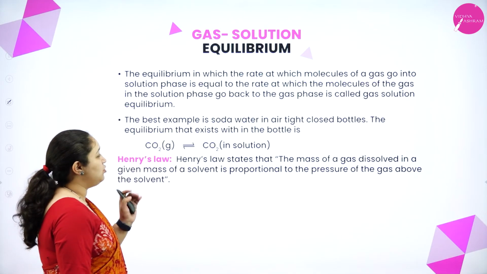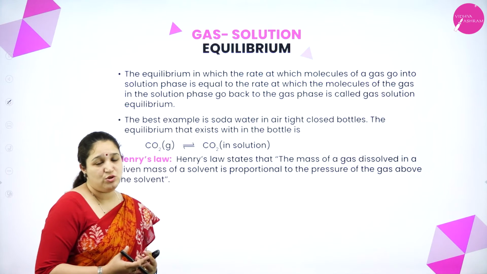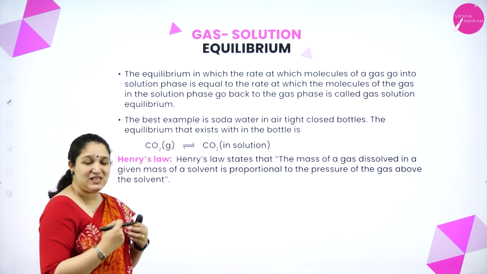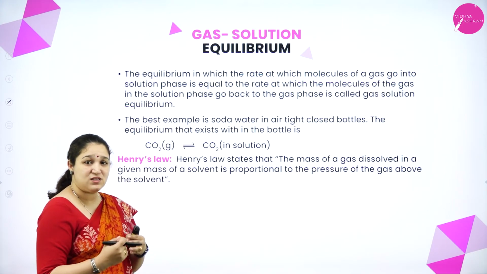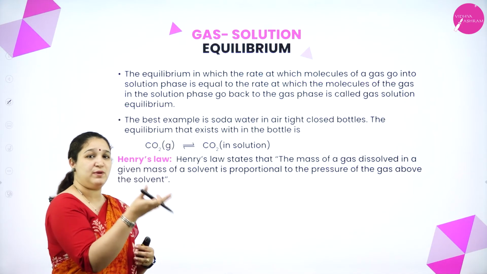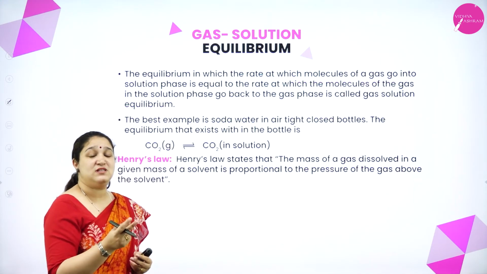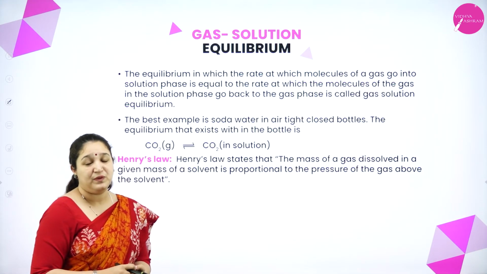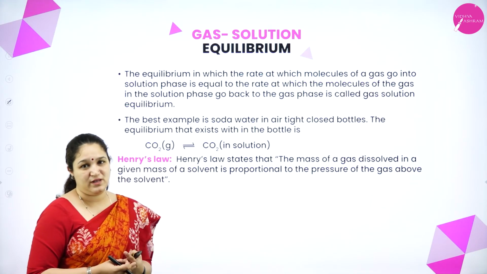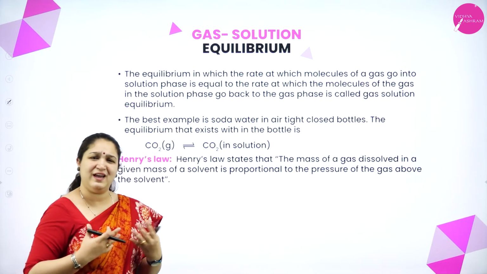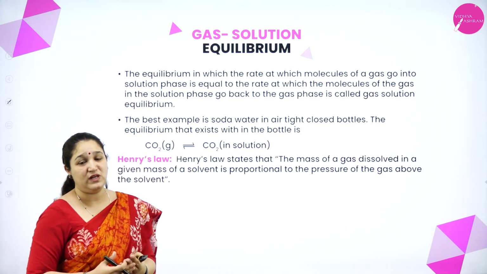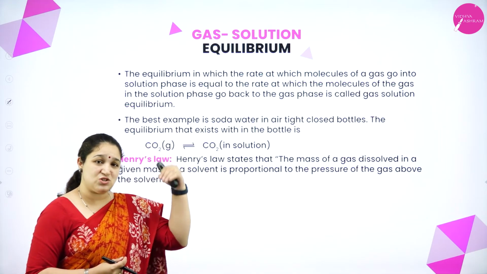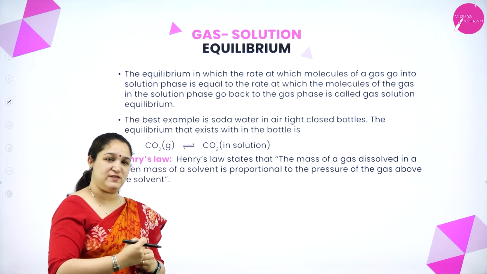Next is gas solution equilibrium. In a gas solution equilibrium, the amount of gas which is getting dissolved is equal to the amount of gas particles coming from the solution state to the gaseous state. So both the processes are happening to the same extent. We call it gas solution equilibrium. For example, if you take any carbonated drinks like Coca-Cola, Pepsi, Sprite, Fanta, anything, the carbon dioxide is dissolved in the liquid and at high pressure they have sealed the bottle.